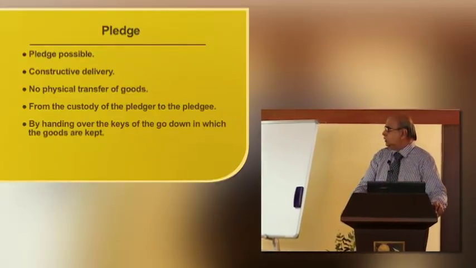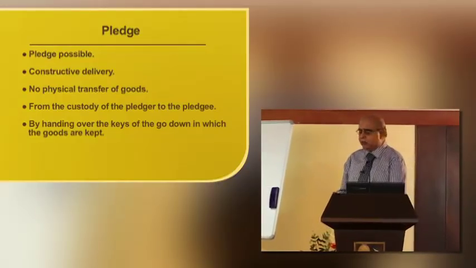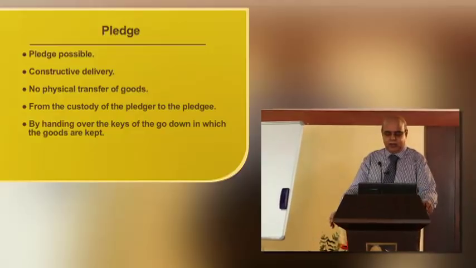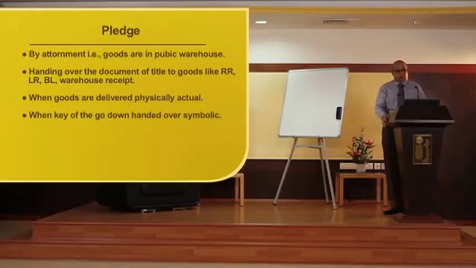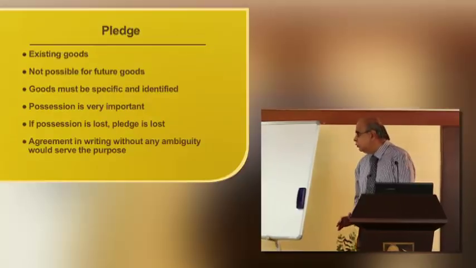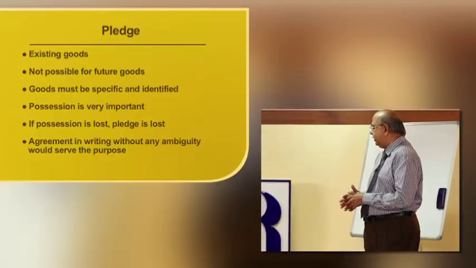Pledge is possible by constructive delivery, with no physical transfer of goods from the custody of the pledger to the pledgee, by handing over the keys of the godown in which the goods are stored or kept. If goods are in a public warehouse, by handing over the documents of title to goods: RR, LR, BL, warehouse receipt. When goods are delivered physically, it is actual. When the key of the godown is handed over, it is symbolic. Existing goods can be pledged; it is not possible for future goods. Goods must be specific and identified.